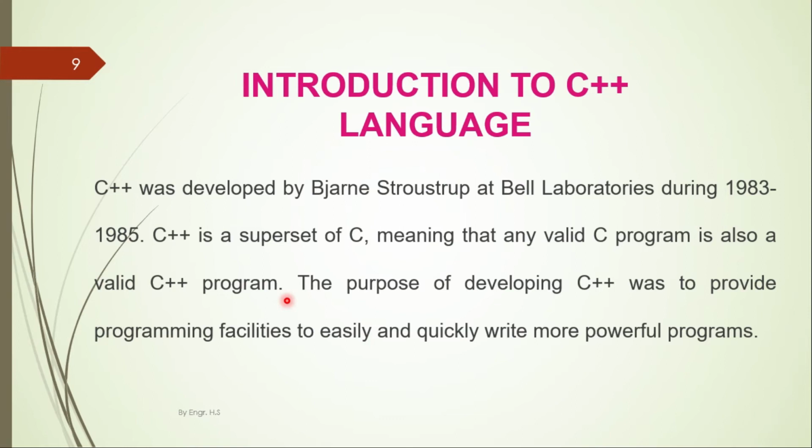So if I am using during lecture the word C++ or C, that means the same. The purpose of developing C++ was to provide programming facilities to easily and quickly write more powerful programs.